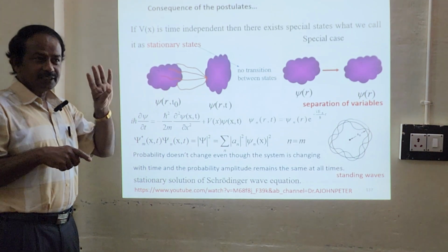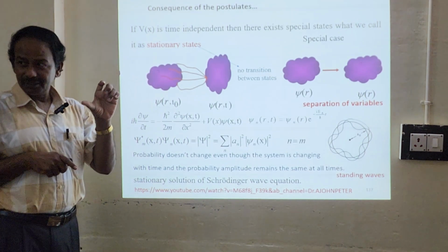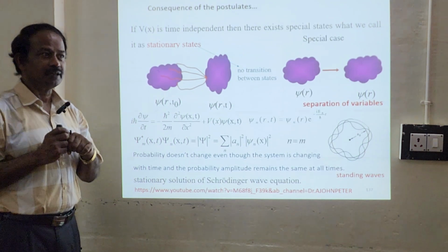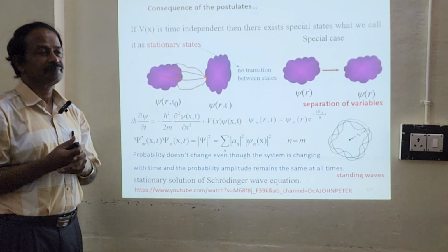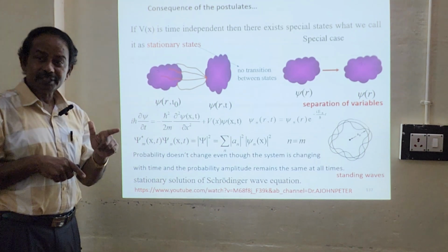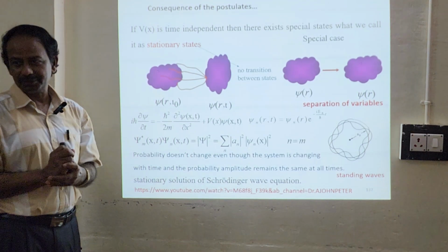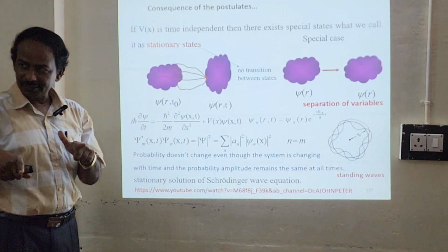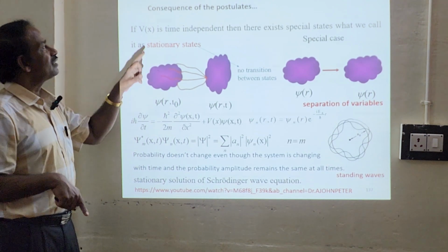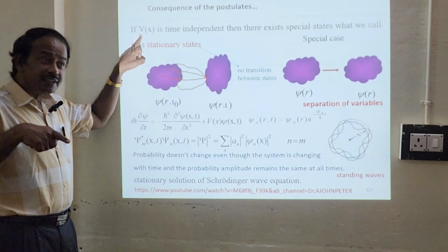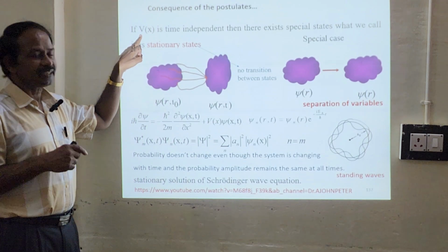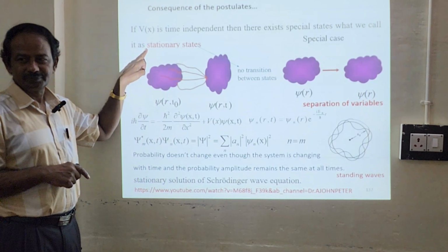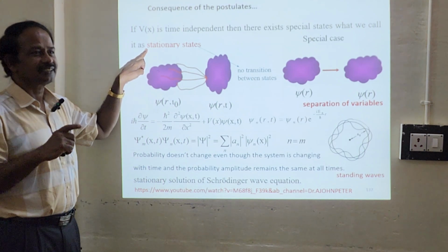We just discussed the fourth postulate, which concerns the evolution of the operator. We have to use the time-dependent Schrödinger equation, where the potential energy depends on both position and time. In special cases where the potential energy does not depend on time, we call this a stationary state.